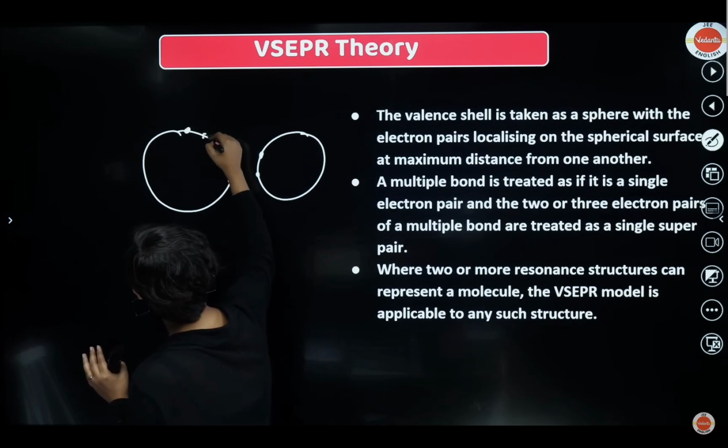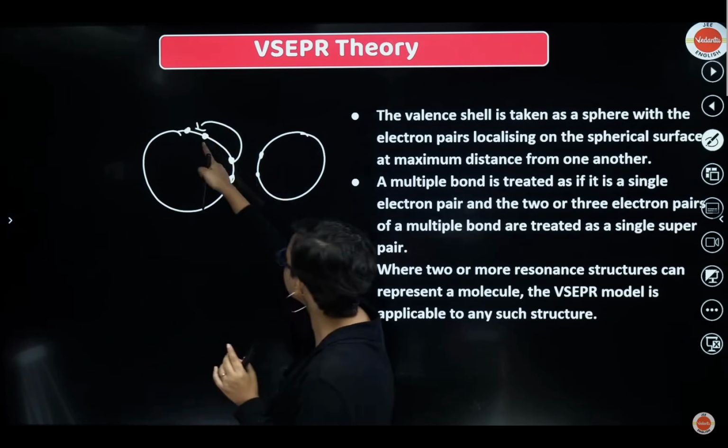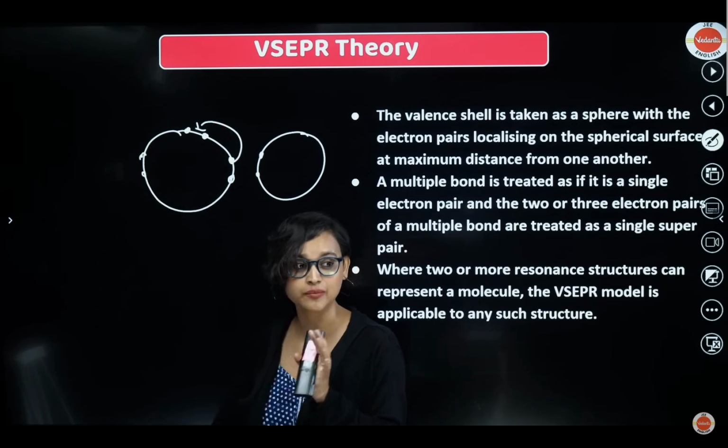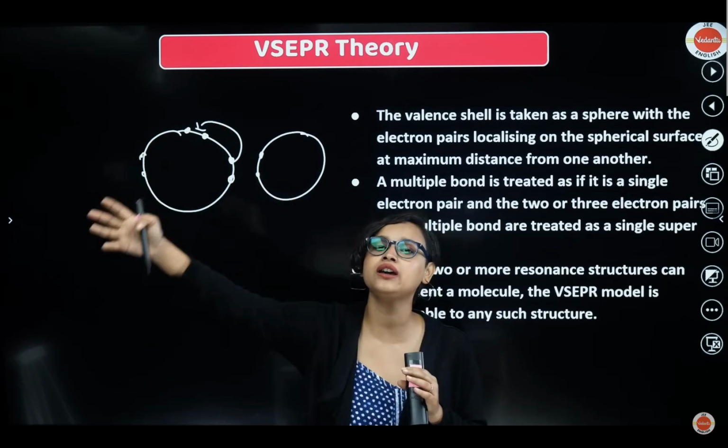This one will delocalize and go here. This one will move from here to here because of maximum distance. Not even maximum distance. To make maximum distance, it will actually go here. Maximum distance it wants, right? So it will delocalize. It will move away from that electron.